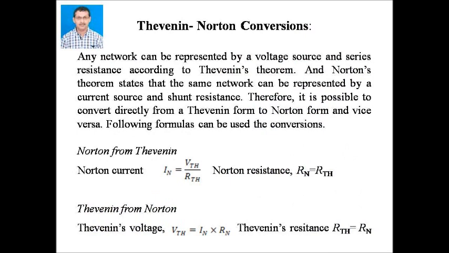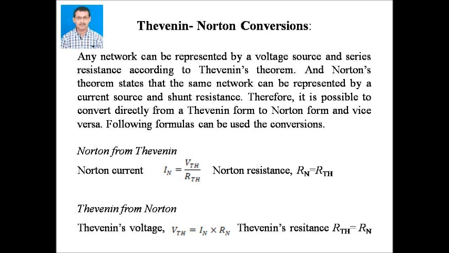Any network can be represented by a voltage source and series resistance according to Thevenin's theorem. And Norton's theorem states that the same network can be represented by a current source and shunt resistance. Therefore, it is possible to convert directly from Thevenin's form to Norton's form and vice versa.